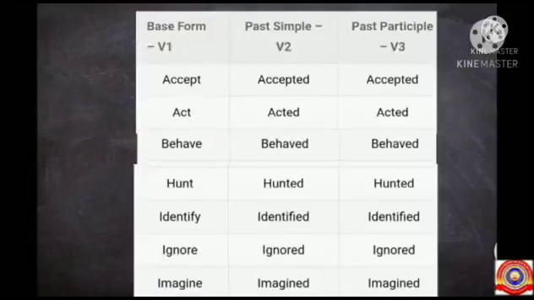Students, some examples of regular verbs are given here. The V1, V2 and V3 forms of some verbs are given here. Here, V1 is the base form and V2 is the past simple. V3 is the past participle of the verb. Now I'll read it one by one.